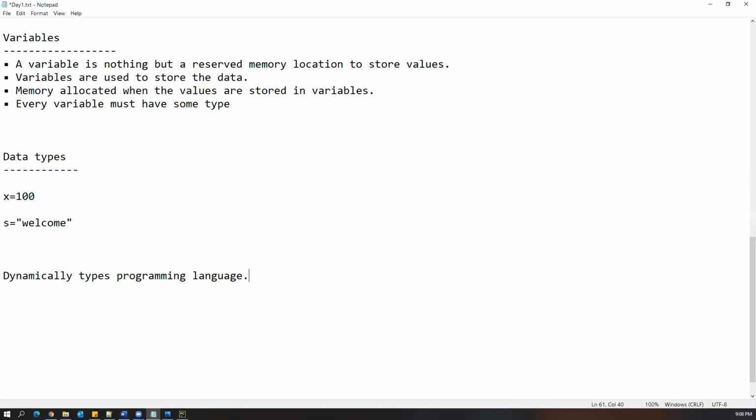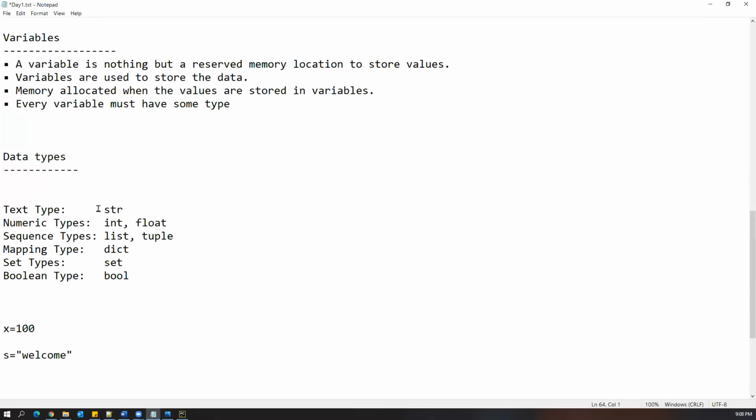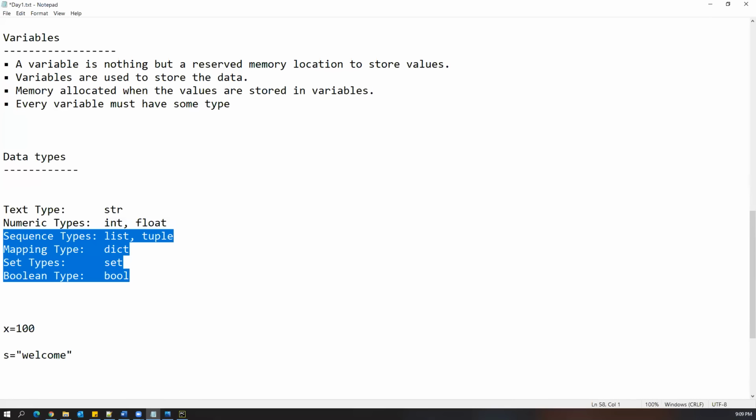Okay, remember that. So what is meant by dynamically typed programming language? We no need to specify the data type of the variable, but still data types are there in Python. What are the data types in Python? Various data types are there. Text type, str is the data type. For numeric, int and float are data types. If you want to store a single integer number, then int is the data type. And if you want to store a decimal number, then float is the data type. Similarly, we have list, tuple, dictionary, set, bool. These are different types available. In the coming sessions, I will discuss more on this.